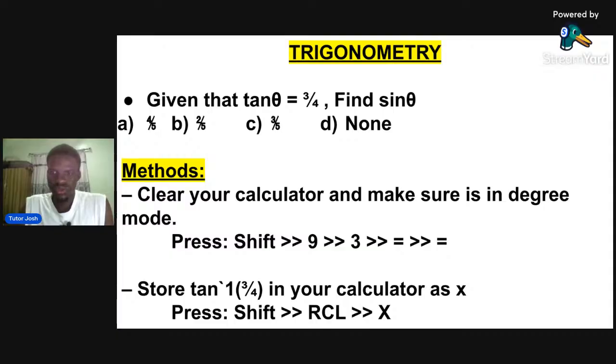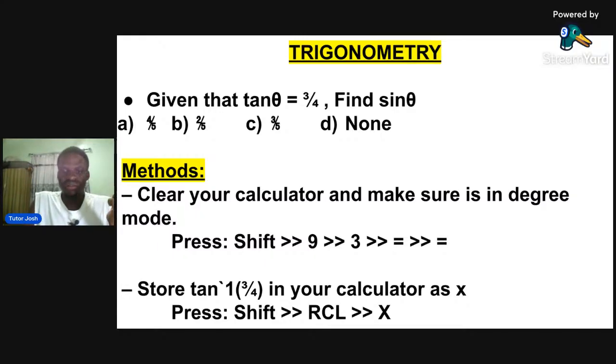Someone said understood. So let us first of all take it back again. First of all, you clear your calculator and make sure it's in degree mode, which is very, very easy to clear. Second of all, the question was given to us as tan theta equals 3/4. You do the tan inverse of it in your calculator, then you press equals. After getting that answer, you save it. You store it in your calculator.